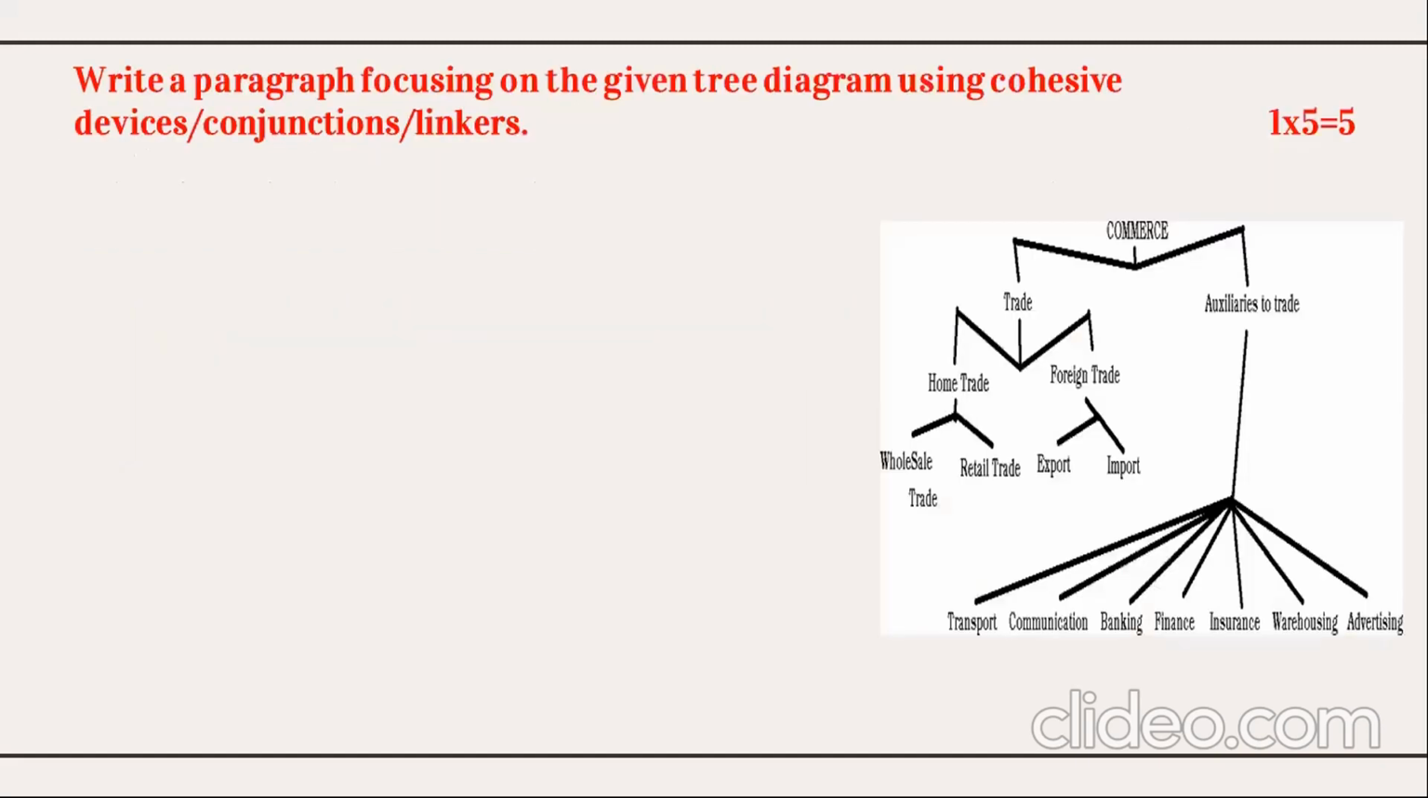Now, let's move to the question number 2 from the workbook. Write a paragraph focusing on the given diagram using cohesive devices, conjunctions, or the linkers. So a diagram will be given on the question paper and you need to convert the diagram into a paragraph. You need to use very exclusive or particular conjunctions, linkers, or the cohesive devices. So this will reflect your writing skill, and this question is for 5 marks. So you can look at the diagram here, which is on screen here, and based on this diagram you need to develop a paragraph here.